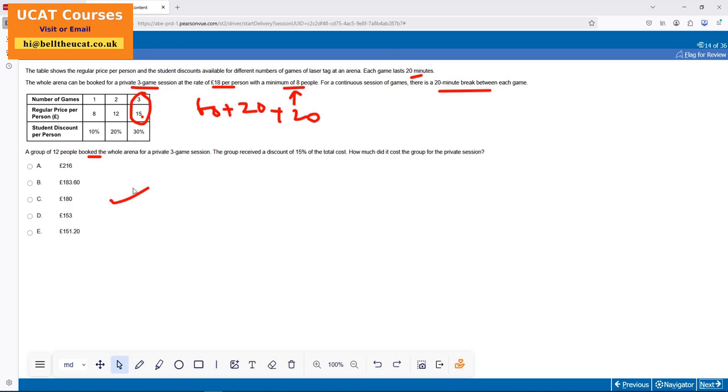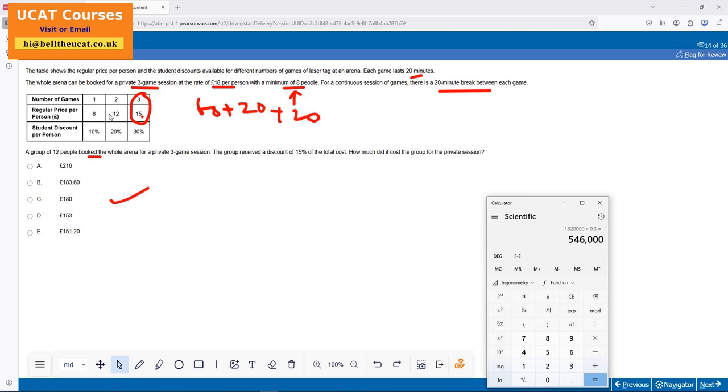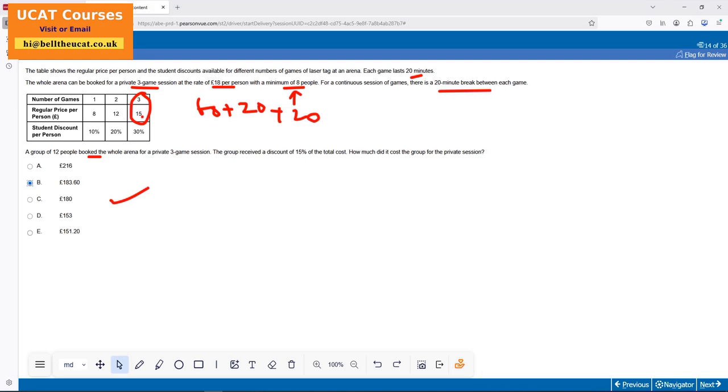Right, moving on to a group of 12 people booked the whole arena for a private 3-game session. The group received 15% discount. How much is it per person? 18 times 12, 216 is what we've got. And then they received 15% discount, 0.85. 183. Oh, there we go. Right, 183.6. That was it.